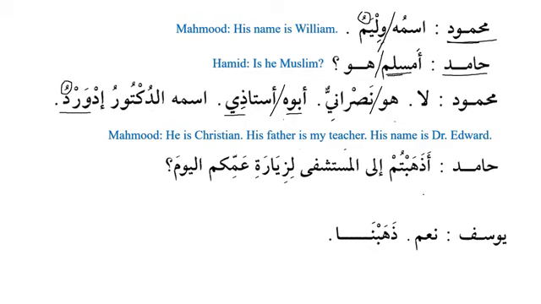Now we have the verb for the second person plural. Hamidun, Hamid says, Adhabtum ila al-mustashfa. Now, because we are not connecting it, there is no need to put the ma over here. Adhabtum ila al-mustashfa. Did you go to the hospital? Liziyarati ammikum al-yawma. To visit your uncle today. And we know that al-yawma, when it has fatha, means today. So Hamid is asking, did you go to the hospital to visit your uncle today? Yusuf says, Na'am, yes. Dhahabna, yes, we went.